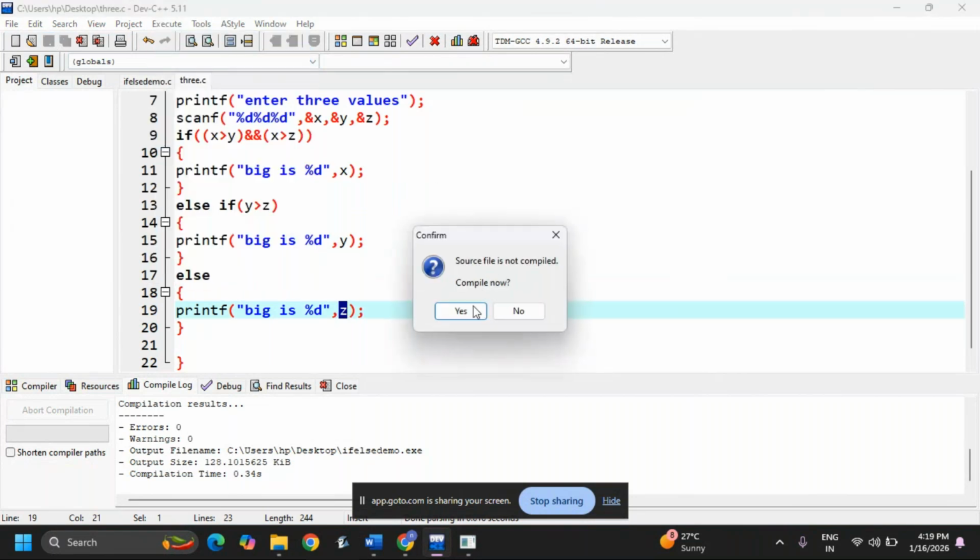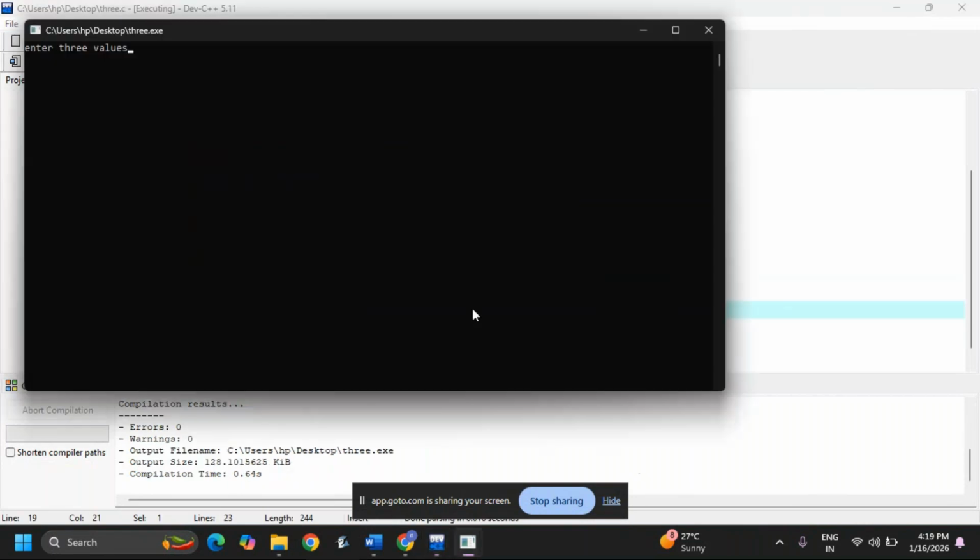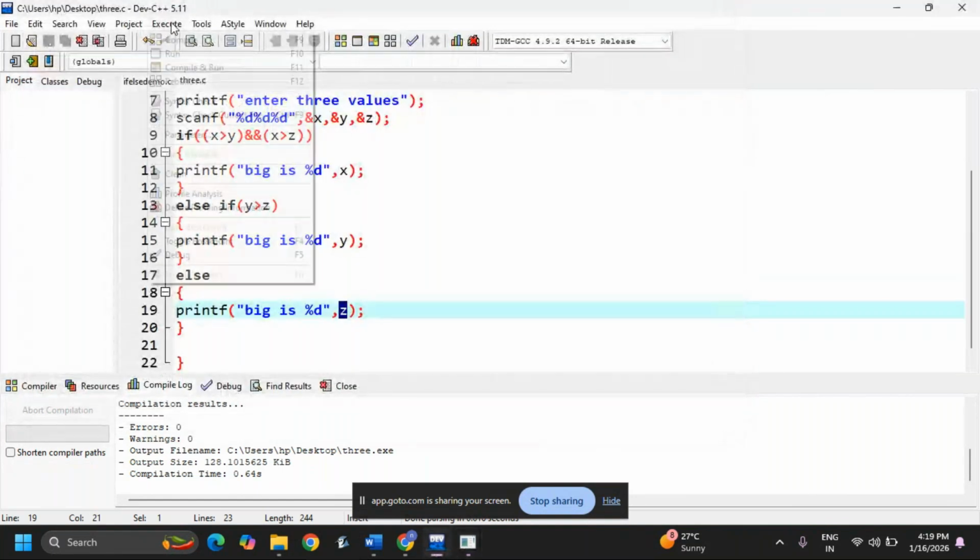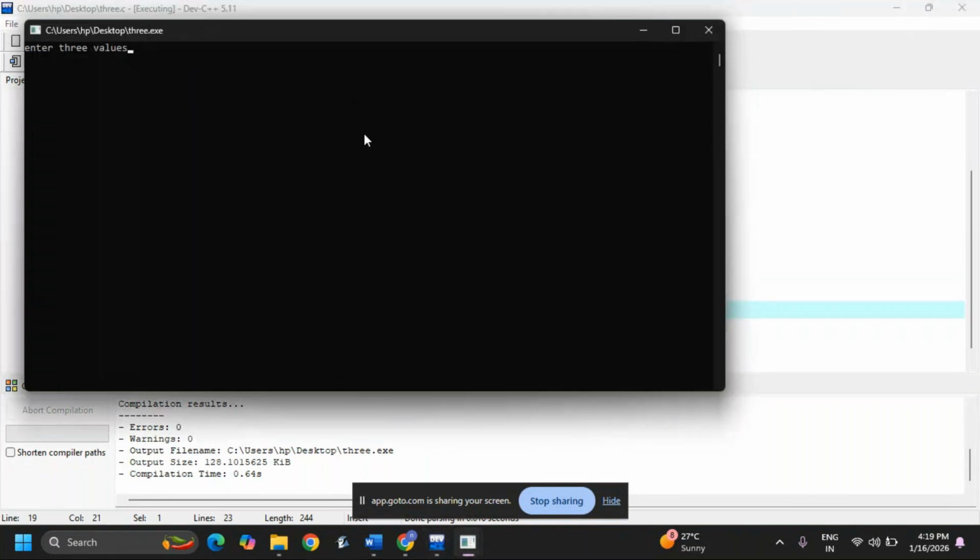Now the code is running, so enter three values: 10, 20, 30. Big is 30. Okay, I'm running one more time, giving different values: 30, 20, 60. Big is coming 60.